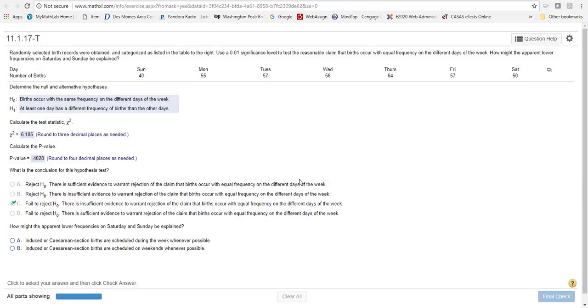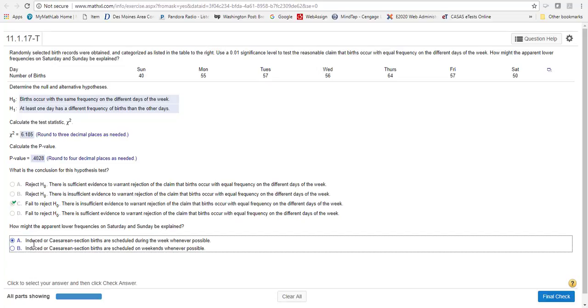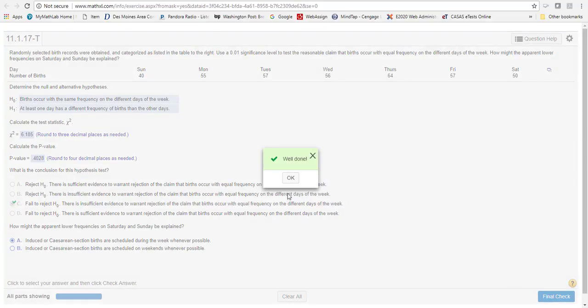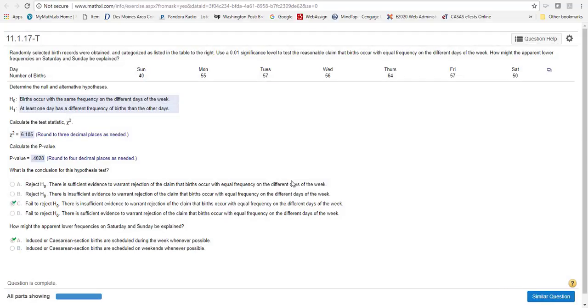Now, how might the apparent lower frequency on Saturday and Sunday be explained? Well, I would say A is going to be the better answer, because they do want to do the induced or cesarean sections Monday through Friday rather than on the weekend. And that's how you do goodness of fit.